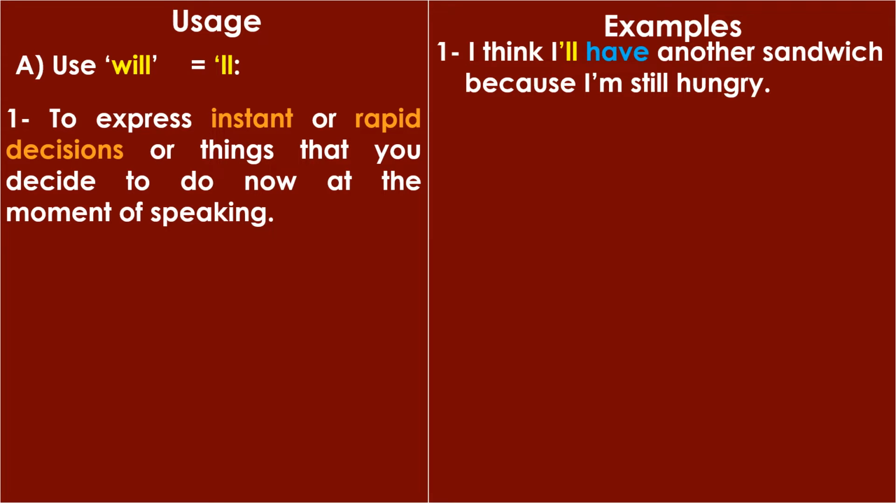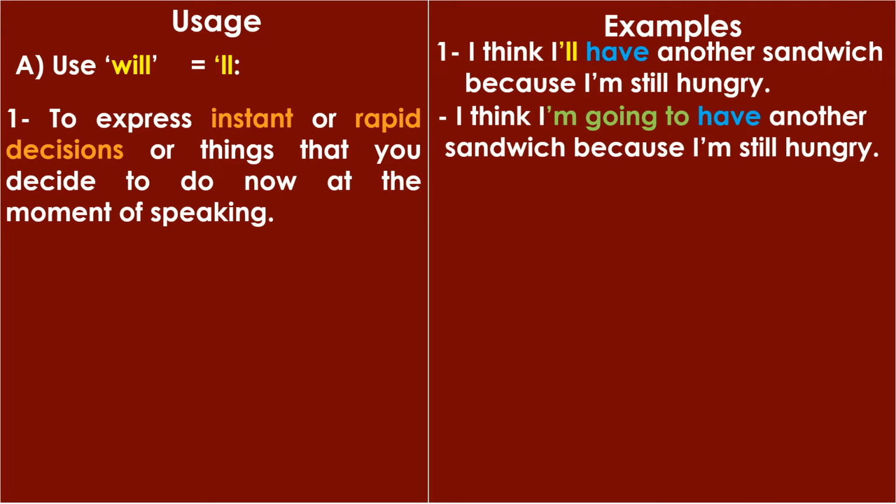هنا بقول إيه بقى؟ طبعا استخدمت will. I'm using will. أعتقد إنها يعني هاخد سندوتش تاني لأني لازلت شاعر بالجوع. I'm making this decision right now. It's an instant or rapid decision. طبعا ده قرار فوري بتاخده دلوقتي أثناء الكلام. And that's why I'm using will or apostrophe double L.